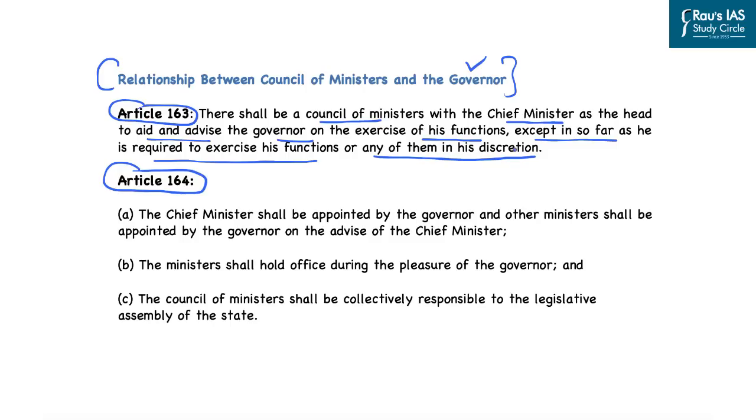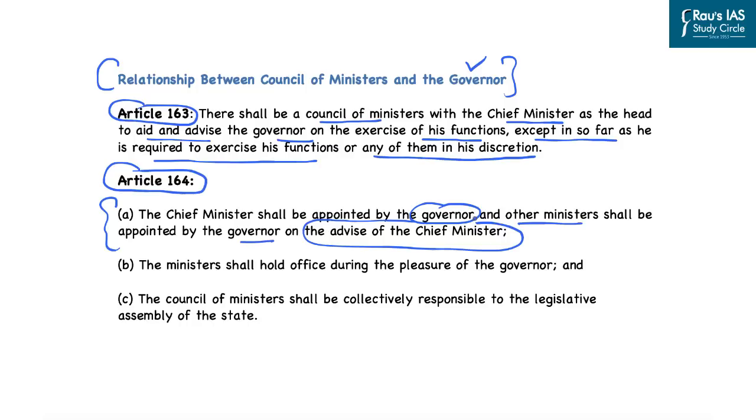And there are certain situations where the governor has to act on his own or under his own discretion. That has also been clearly defined in the constitution. Now, regarding the appointment of the ministers and the chief minister, Article 164 states that the chief minister shall be appointed by the governor and other ministers shall be appointed by the governor on the advice of the chief minister.